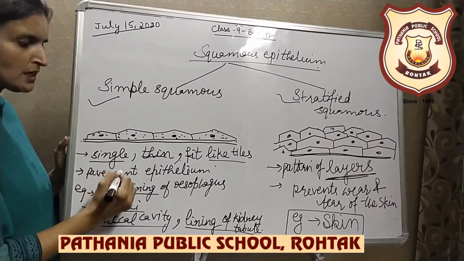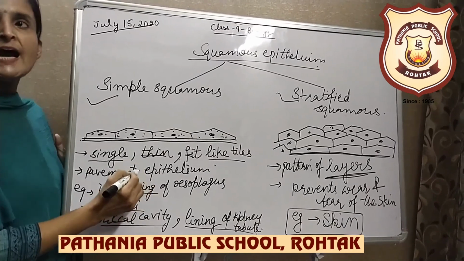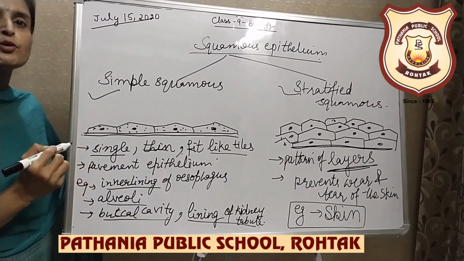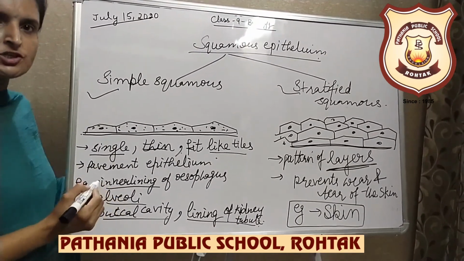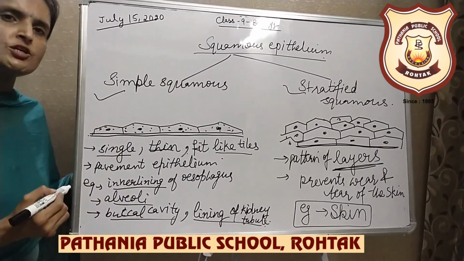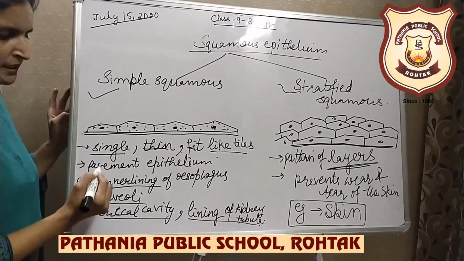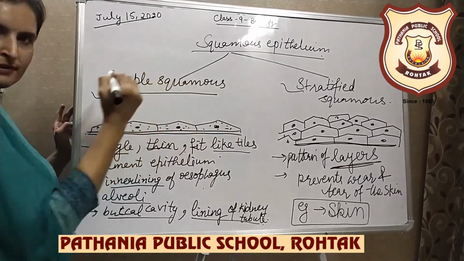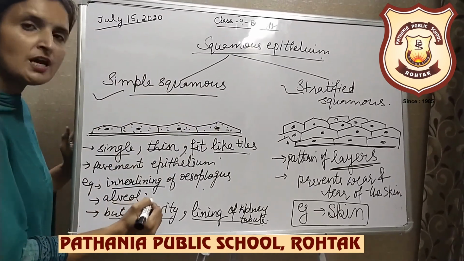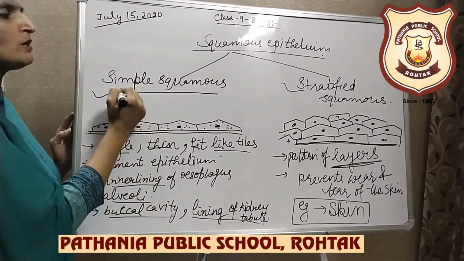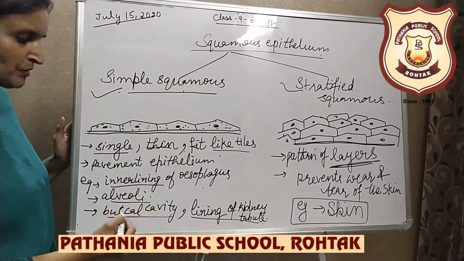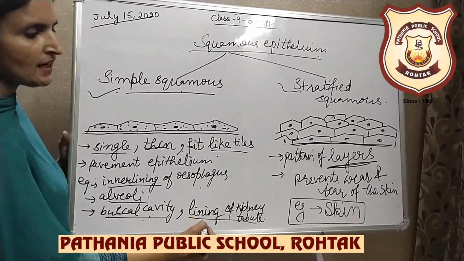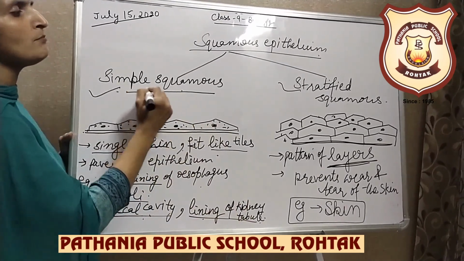It is also known as pavement epithelium, and it is mostly found in the areas where protection, filtration and exchange of gases are the main functions. For example, the inner lining of the esophagus is made up of simple squamous epithelium. Alveoli of the lungs, where exchange has to take place, are made up of simple squamous epithelium.